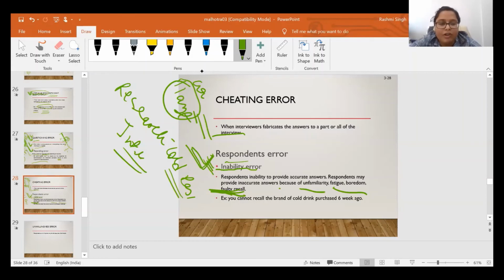You don't remember how many times you consumed that brand or had fun time with your family. That is known as faulty recall, being unable to recall the answers. Or sometimes respondents are not able to understand the question, what is being asked and what they are answering. That is also the inability error.